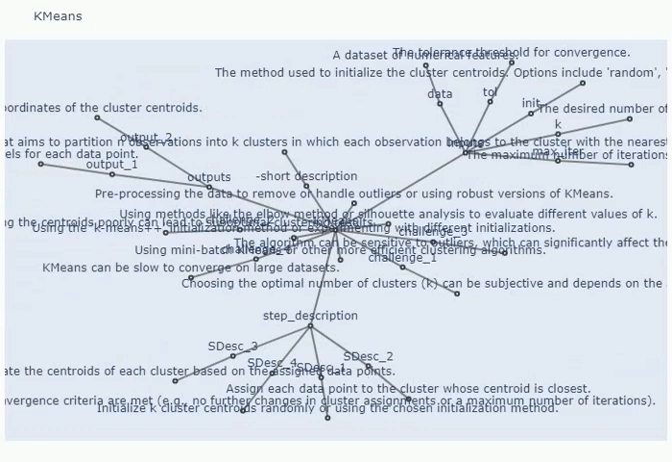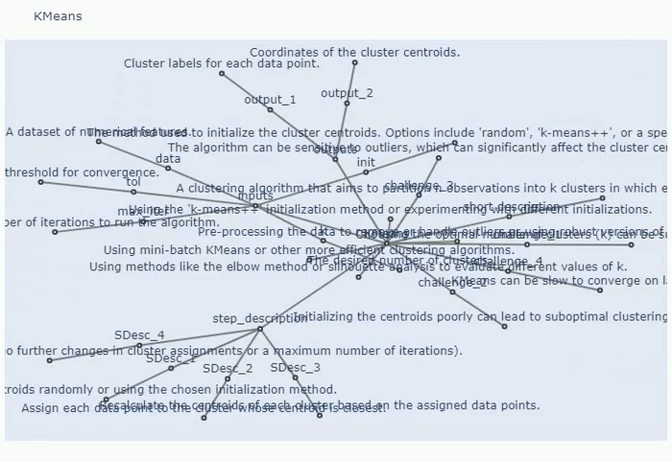Step 3: Update cluster centroids. After assigning data points to clusters, the algorithm calculates the new centroid for each cluster by taking the mean of all data points assigned to that cluster. Step 4: Repeat steps 2 to 3 until convergence.